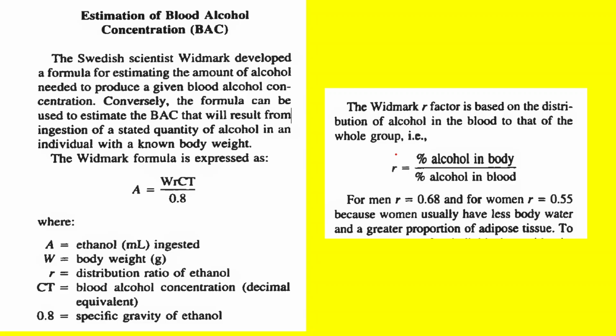Now talking about the R, that is the distribution ratio of ethanol, the Widmark R factor is based on the distribution of alcohol in the blood to that of the whole body. R is equal to the percentage of alcohol in the body over the percentage of alcohol in the blood. And it has already been calculated. For men it is 0.68 and for women it is 0.55, because women usually have less body water and a greater proportion of adipose tissue.